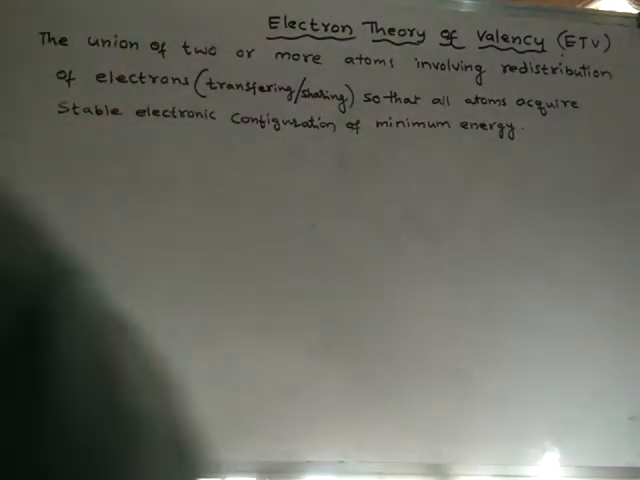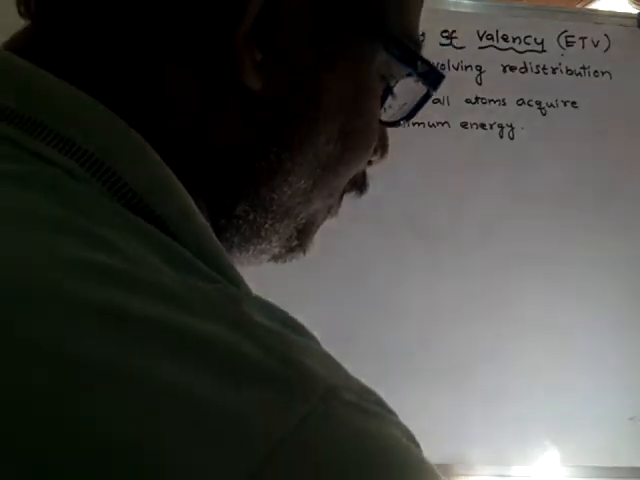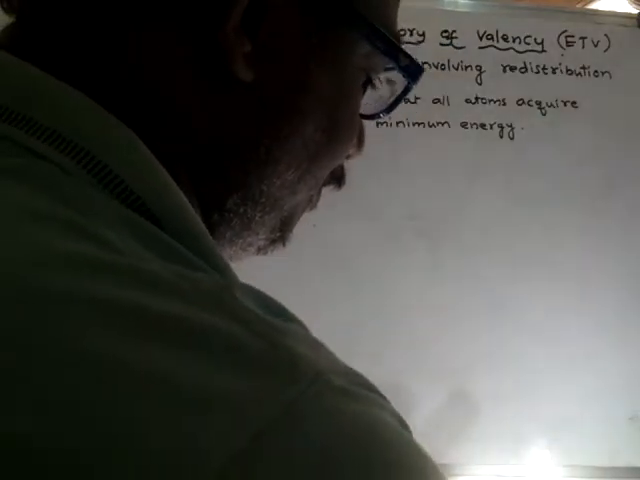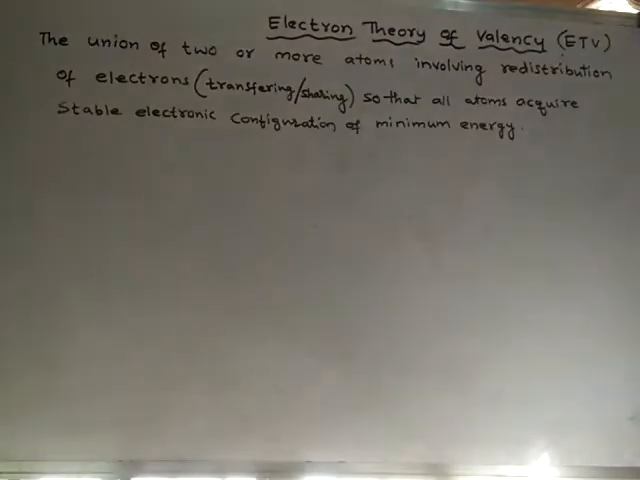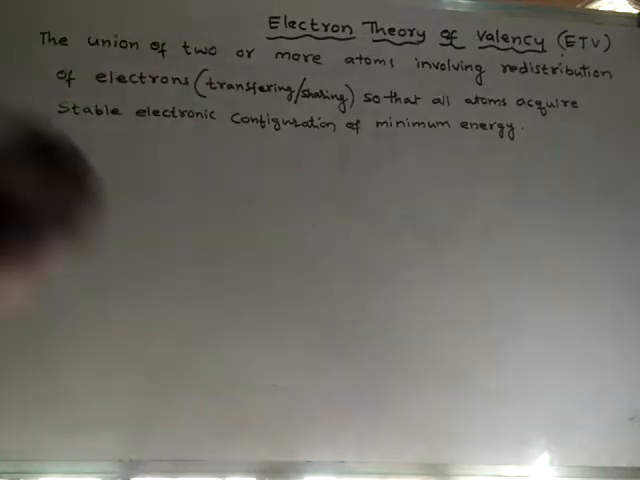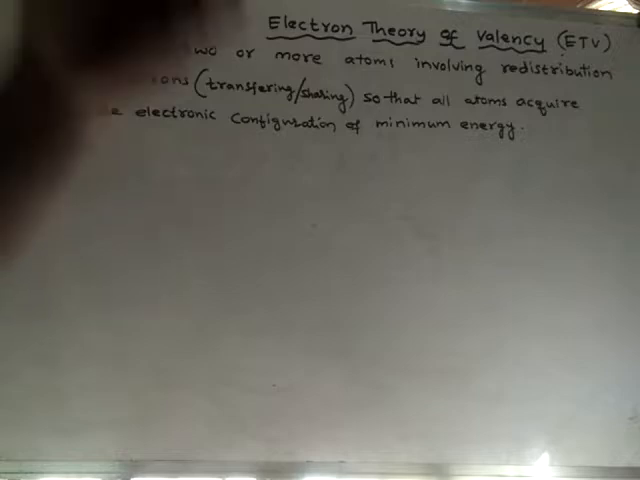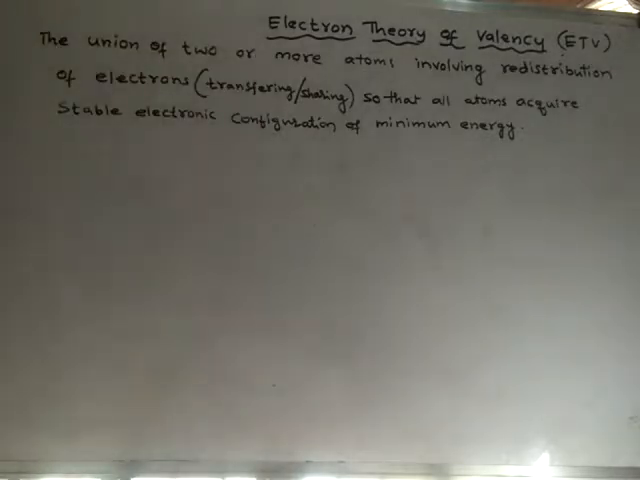We were learning about electron theory of valency. Electron theory of valency is the first theory which explains about chemical bonding, how the chemical bonding takes place. And this theory says that valency electrons are responsible for the formation of chemical bonding. So, this theory can be defined like this.